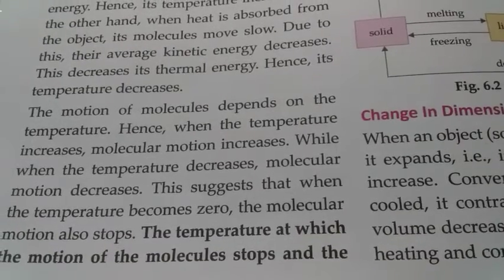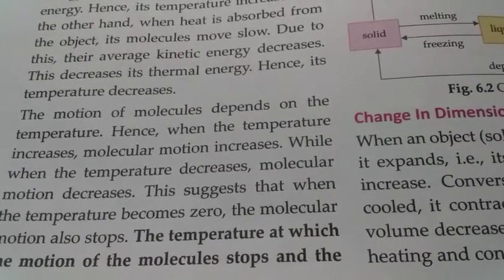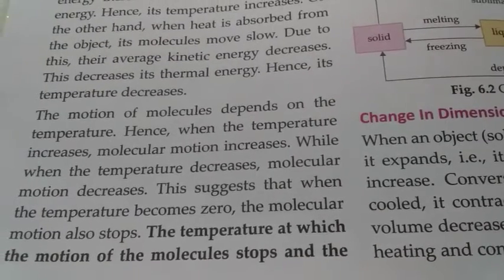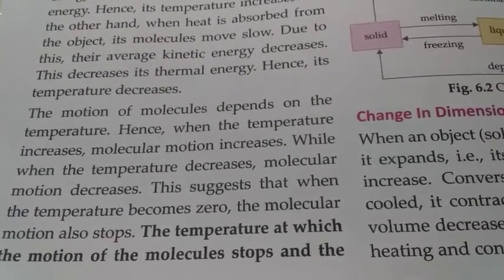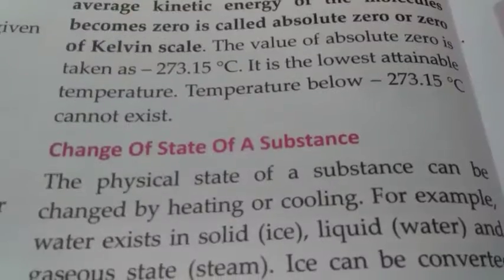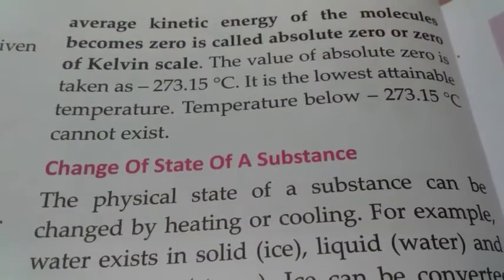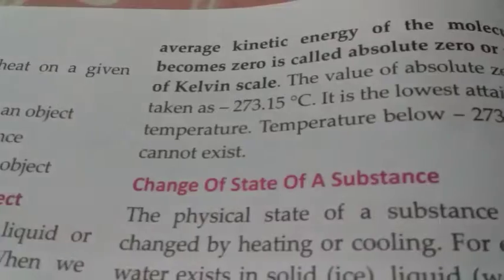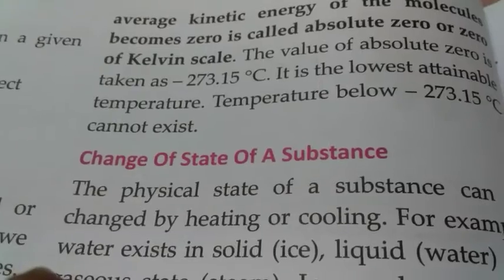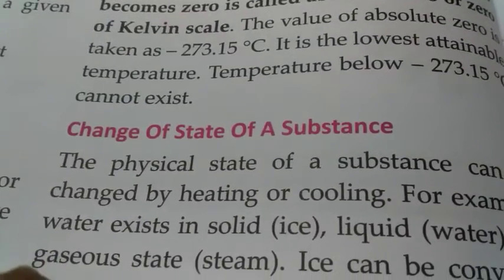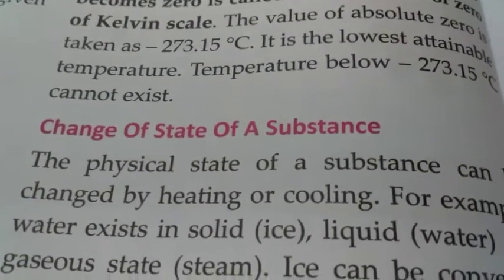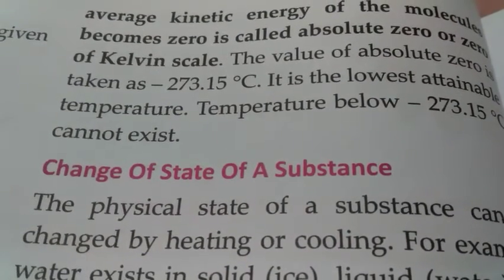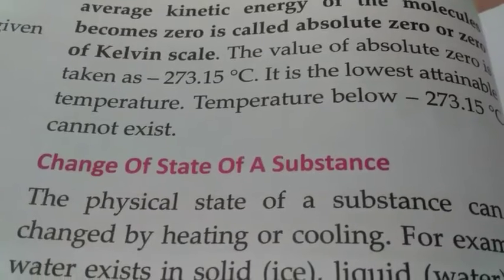So what happens when temperature becomes zero? The molecular motion also stops. The temperature at which the motion of the molecules stops and the average kinetic energy of the molecules becomes zero is called the absolute zero or zero of the Kelvin scale. So what is absolute zero or zero of the Kelvin scale? It is the temperature at which the motion of the molecules stops and the average kinetic energy of the molecules becomes zero.